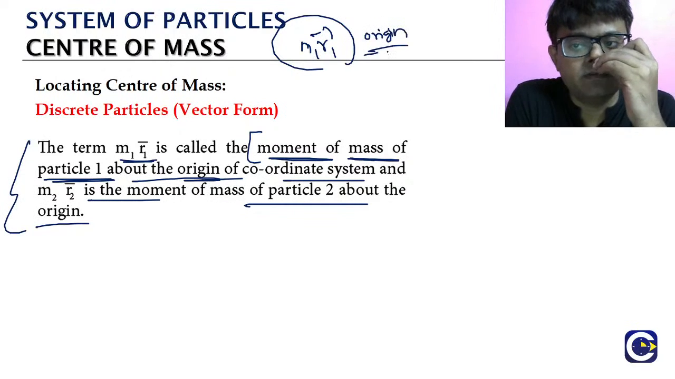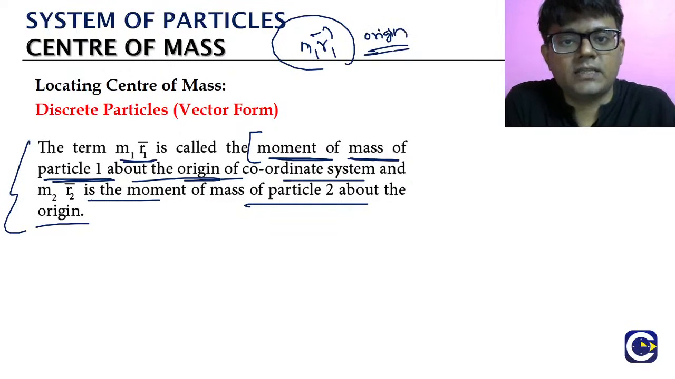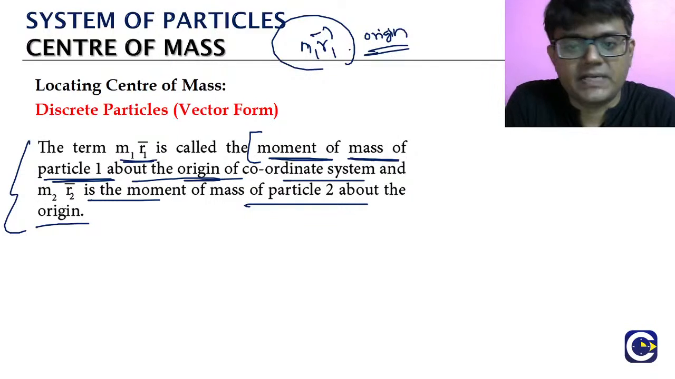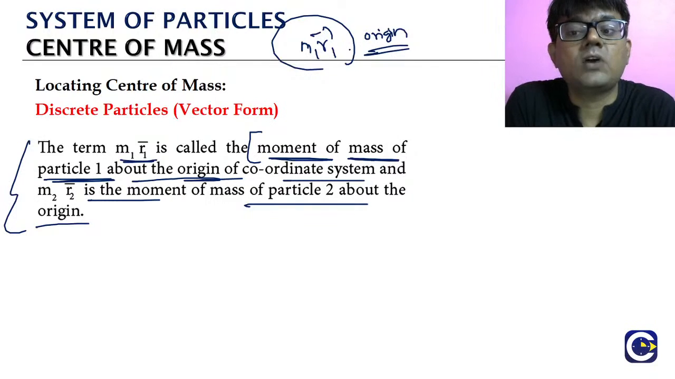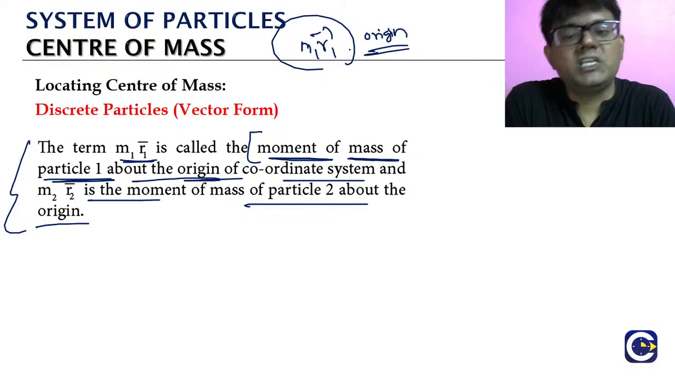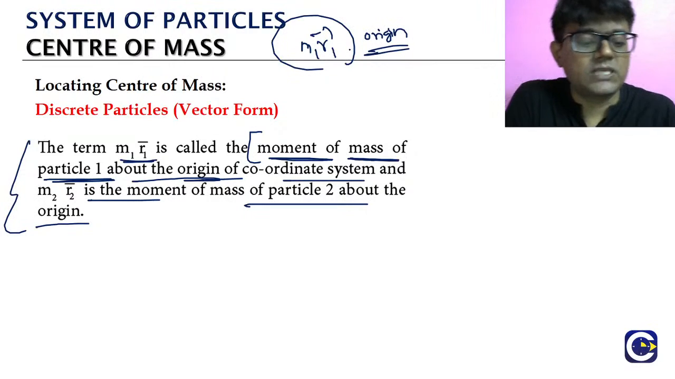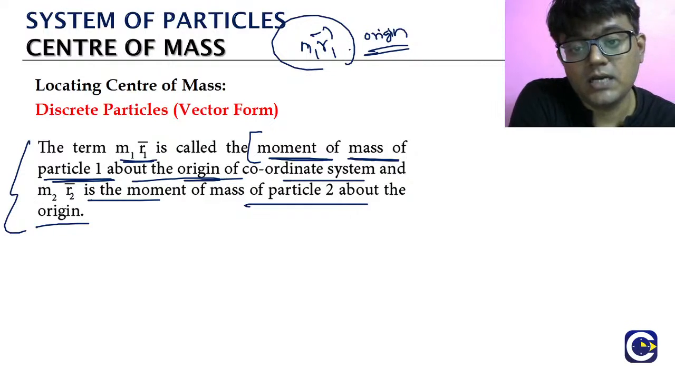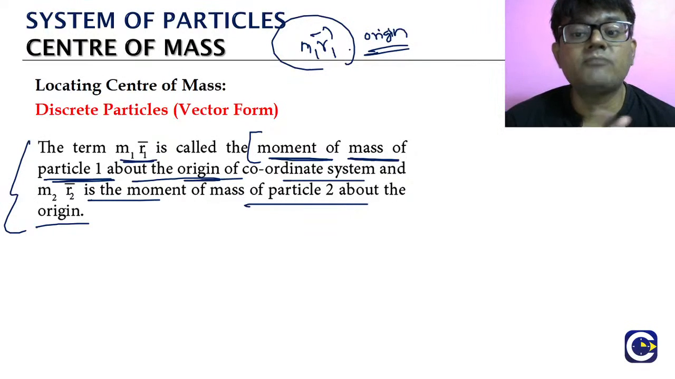With respect to the origin. Whichever origin we have taken, from that origin we have to calculate the position vector. Okay? So this is what is called the moment of mass of each particle. m1 r1 bar is called the moment of mass of particle 1, and similarly m2 r2 is called the moment of mass of particle 2.